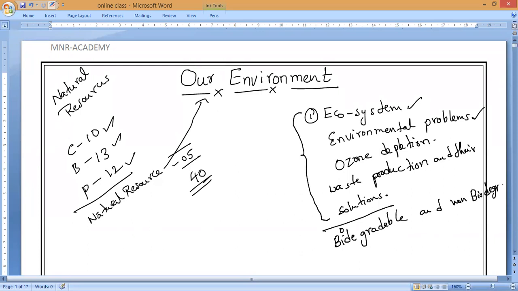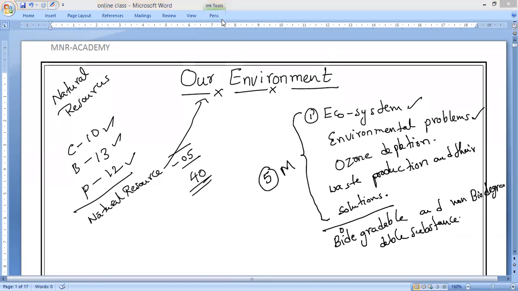This is what we are going to study in the last concept of this chapter. So these are all the things we will study. We are going to get totally 5 marks. There is no numerical, there are no difficult things, nothing like that. Everything is in general language, and from general life, what we are seeing in our surroundings only.